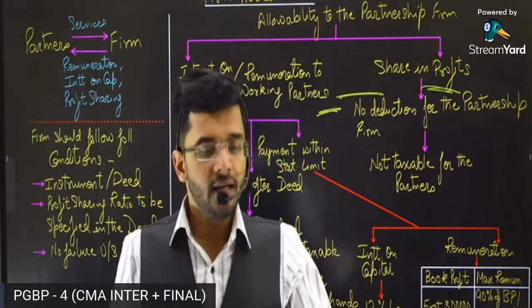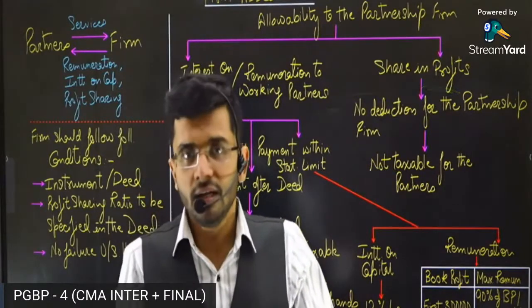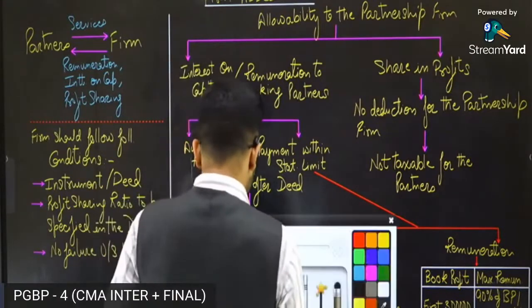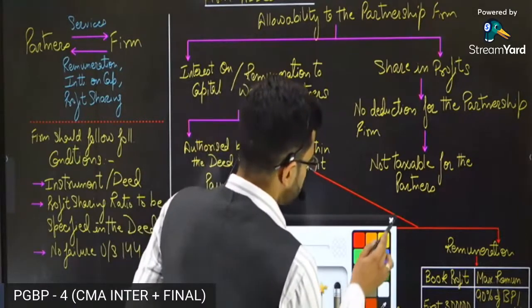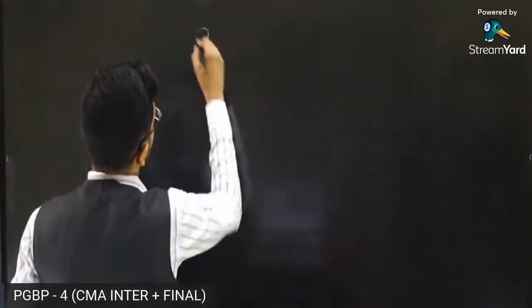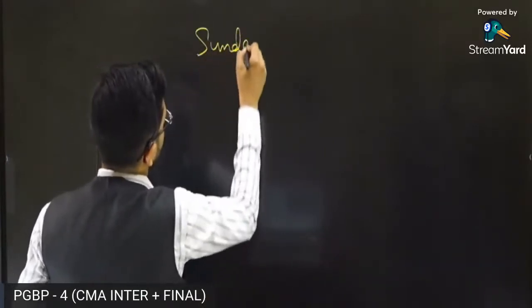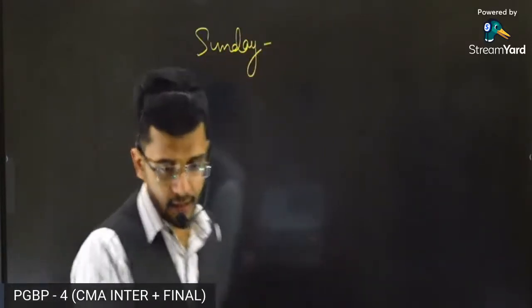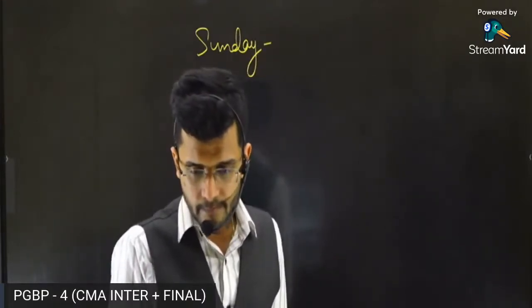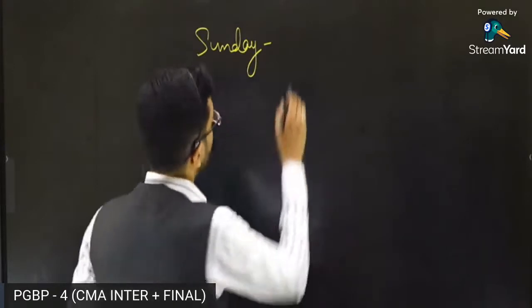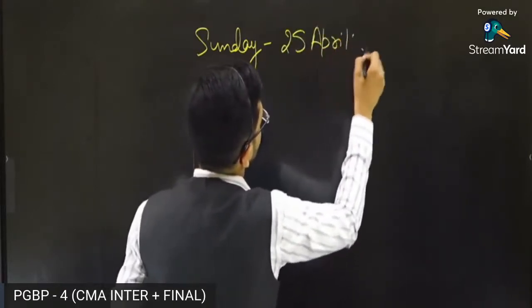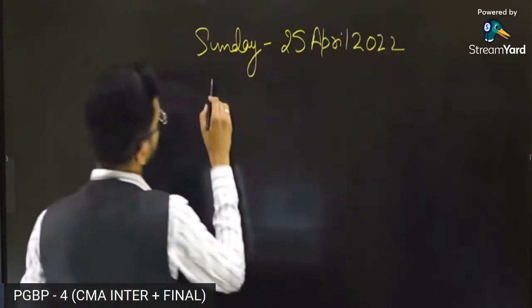And guys, hereby I'll conclude today's session. And yes, guys, this Sunday there'll be a test. The date is 25th April 2022.